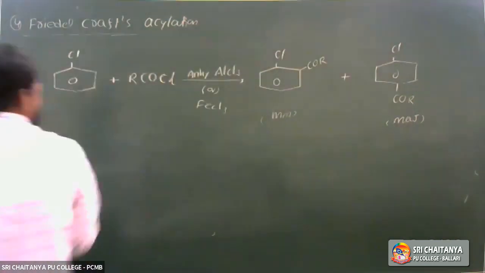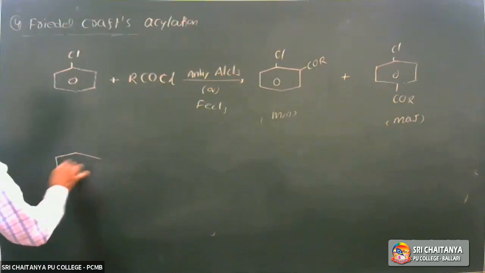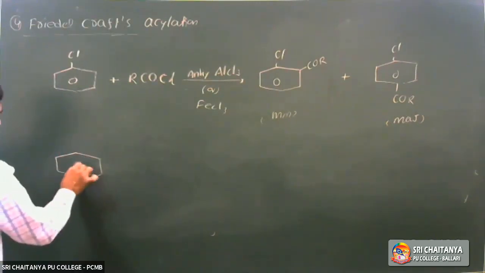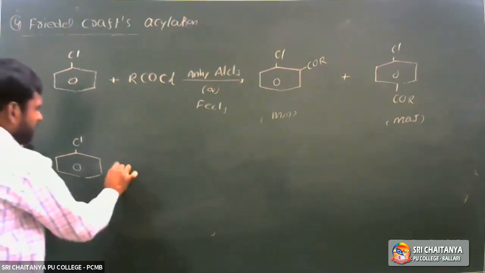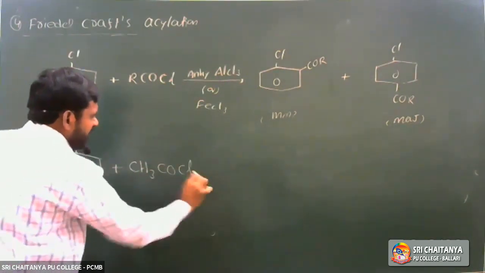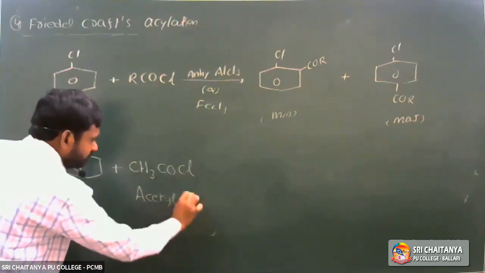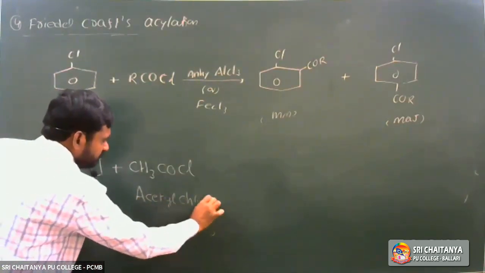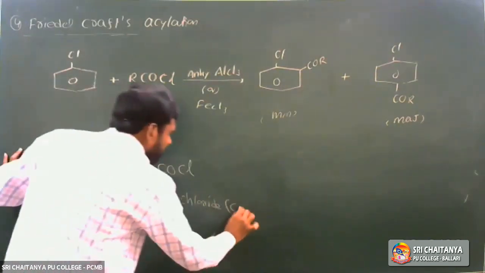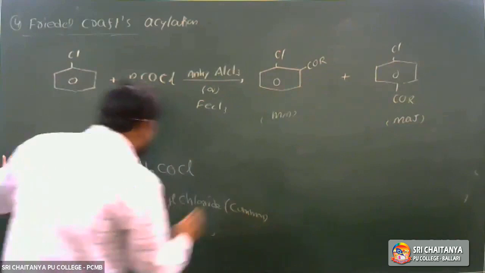Take a specific example: chlorobenzene is treated with CH3COCl. It is called acetyl chloride, which is the common name.